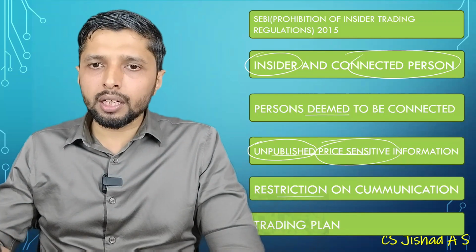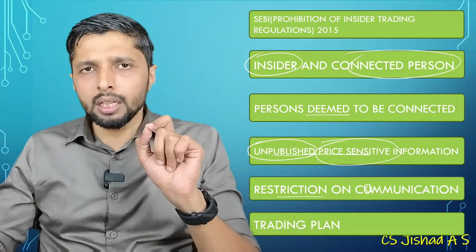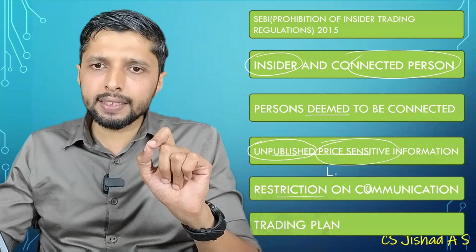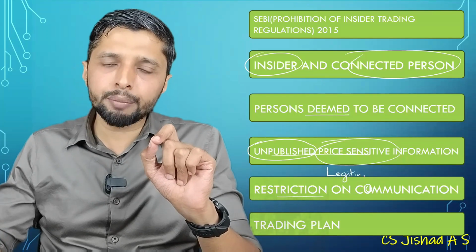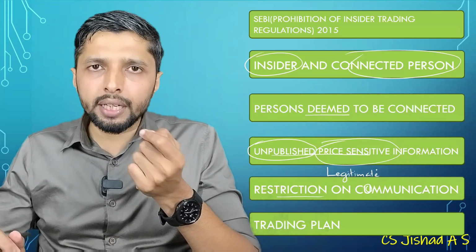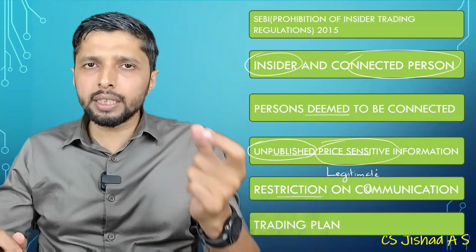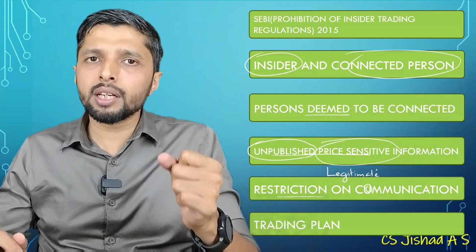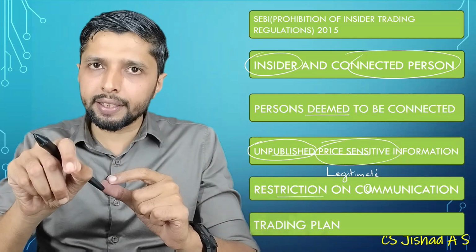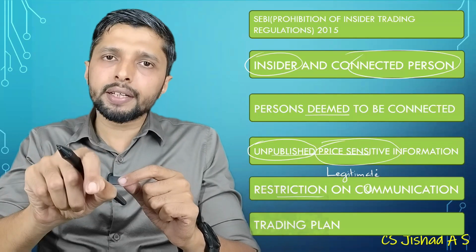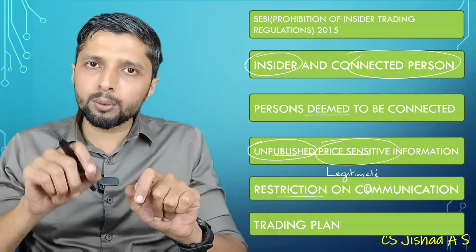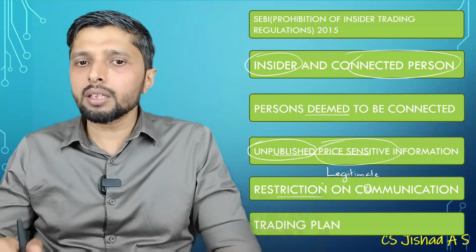Then restriction on communication. So generally UPSI cannot be communicated by insiders, but under certain circumstances, for a legitimate purpose, it can be communicated. For example, if the company wants to avail a loan from a financial institution, they'll be asking for the up-to-date financials, which are not published. So you can give them, provided that the person to whom you are giving the data will be treated as an insider, and you have to ensure that the data is not being misused.